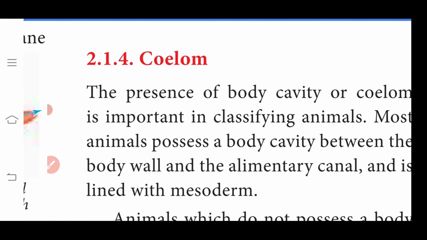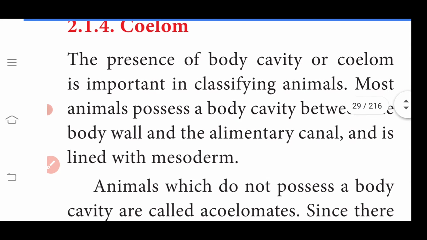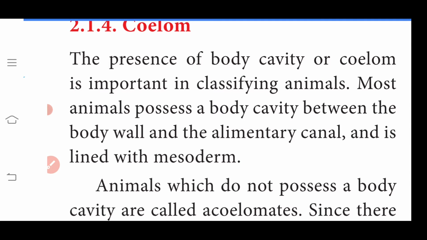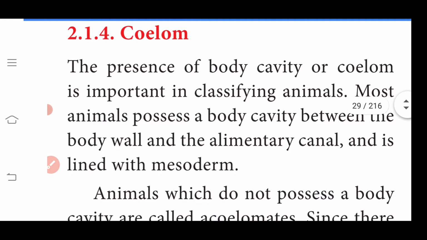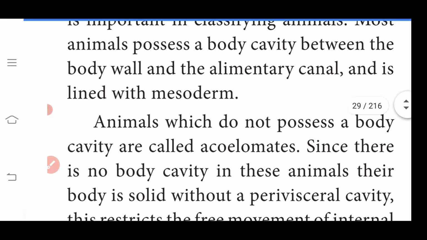Then another topic is coelom. Coelom means body cavity. Every organism having a body cavity inside the body wall, that is called coelom, or otherwise called body cavity. The presence of a body cavity or coelom is important in classifying animals. Most animals possess a body cavity between the body wall and the alimentary canal. The coelom is lined with mesoderm.